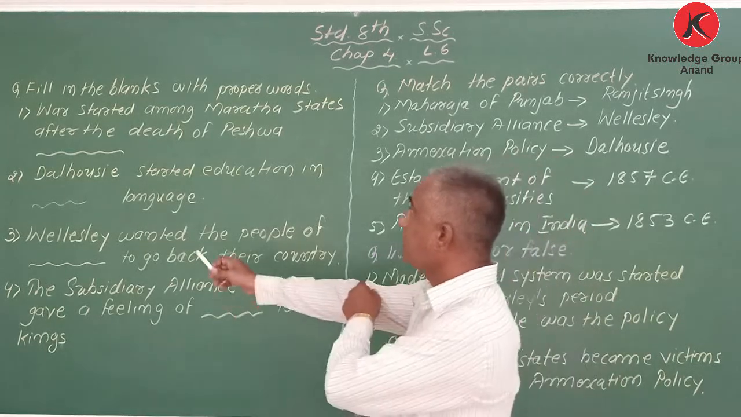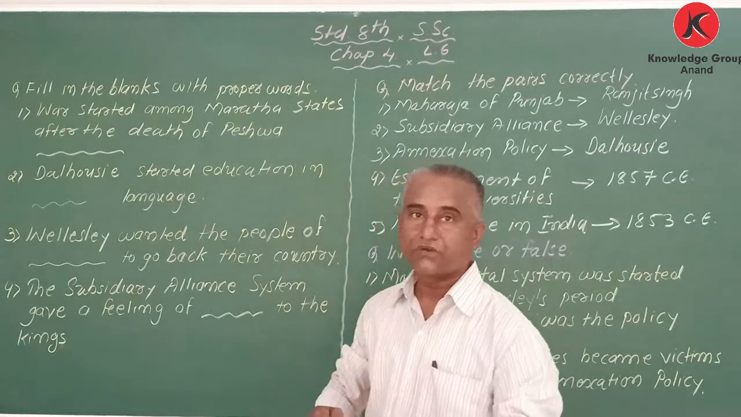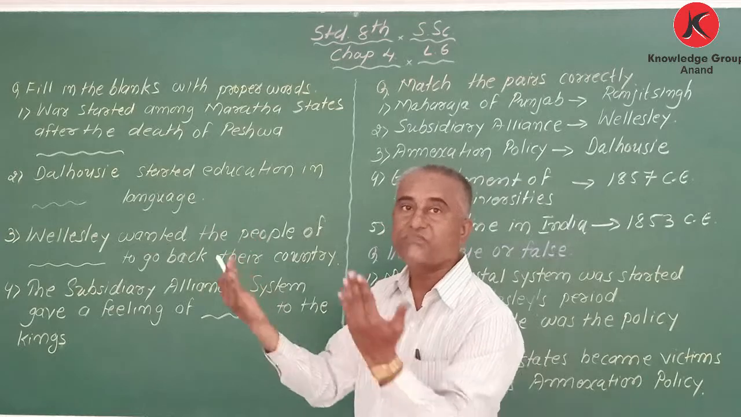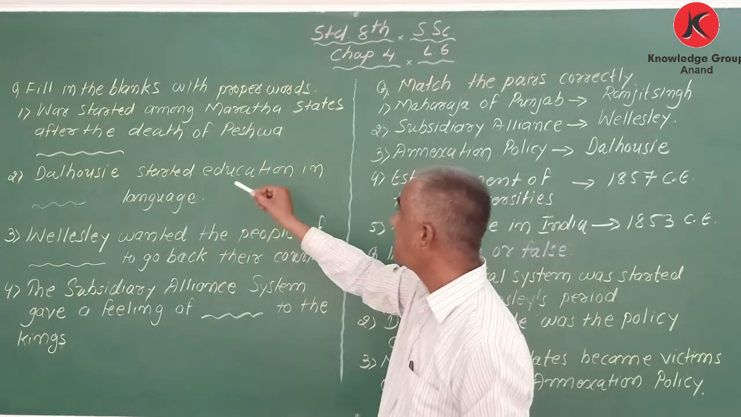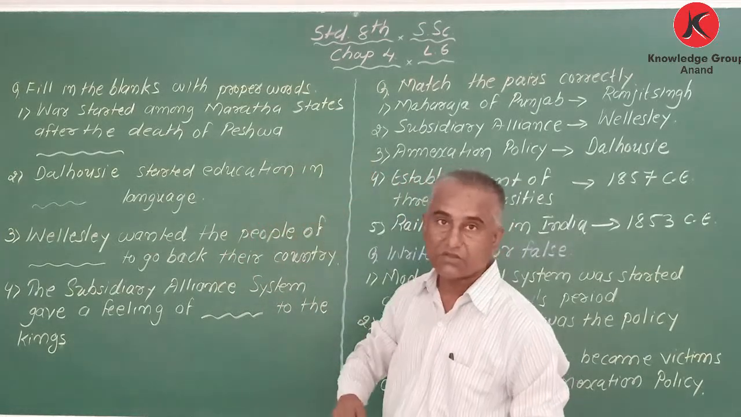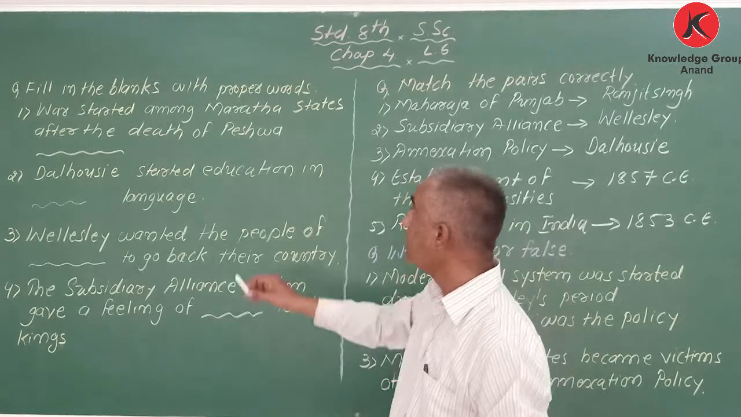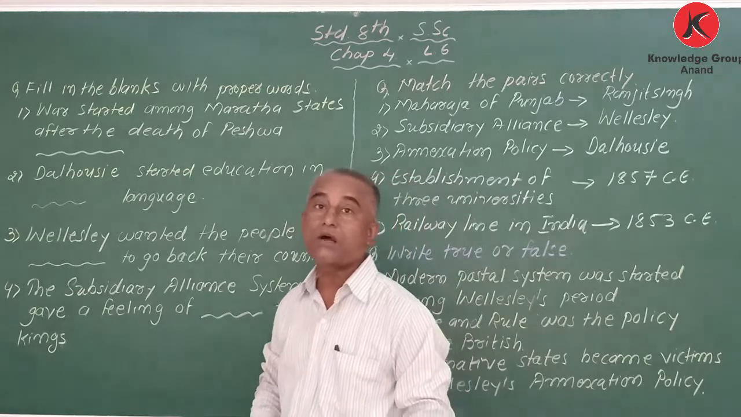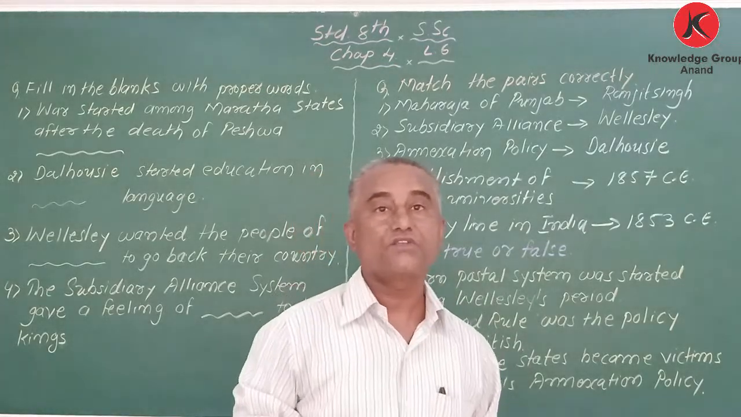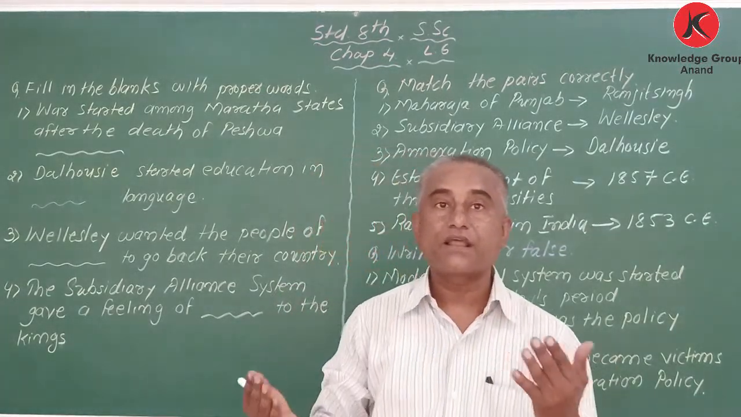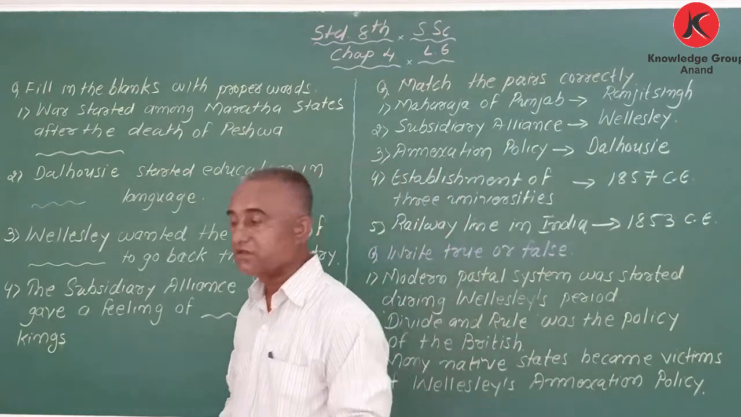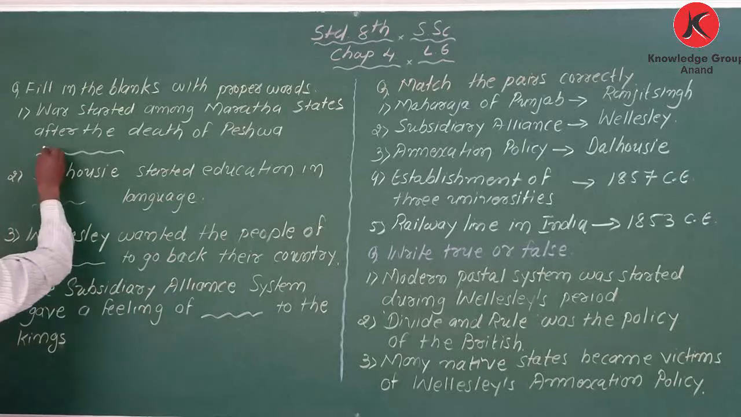Now here I have written the fill in the blanks. Number 1. War means fighting. War started among Maratha states after the death of Peshwa blank. After the death of which Peshwa did the Marathas fight among themselves? My dear student, the correct answer is Nana Fadnavis.